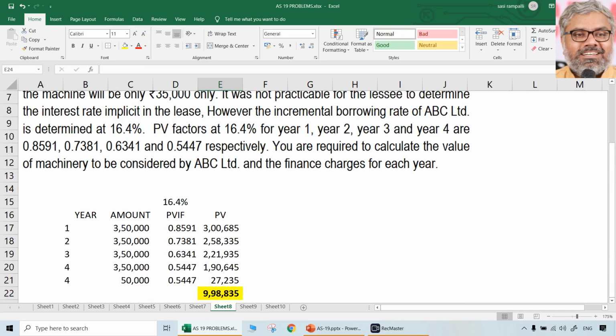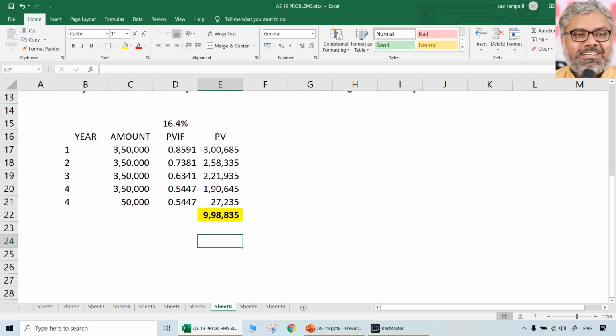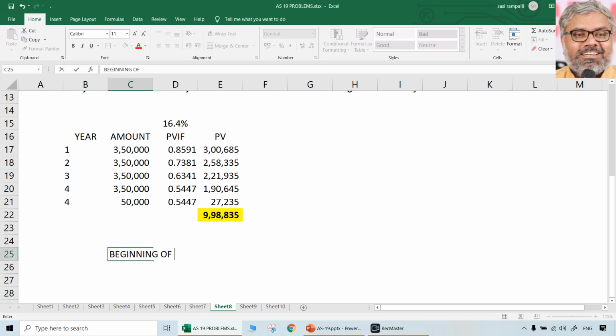That was the first question. Second question, finance charges for each year also we have to calculate. For that purpose, we need to split for each year how much will be the finance charges and how much will be the principal amount repayment. So let us say starting with 0th year, in other words, beginning of first year. Beginning of year 1, what is the situation? Then what happens? End of year 1.